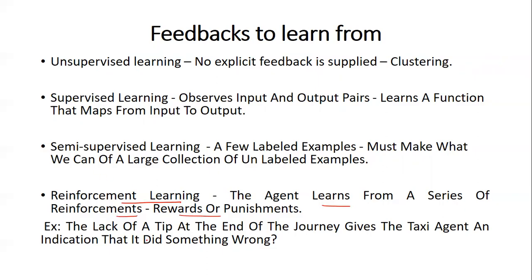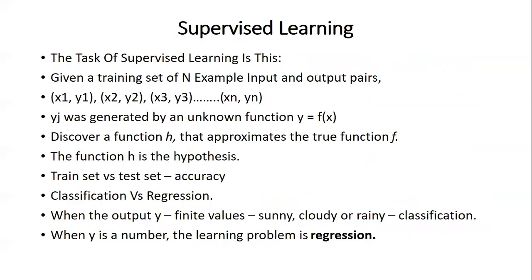For example, a lack of a tip at the end of the journey gives the taxi agent an indication that it did something wrong. If there is a taxi-driving agent, and at the end of the trip no tip is given, then it is an indication to the agent that something went wrong. Then the agent should think and accordingly modify itself. So these are the four broad categories of learning.